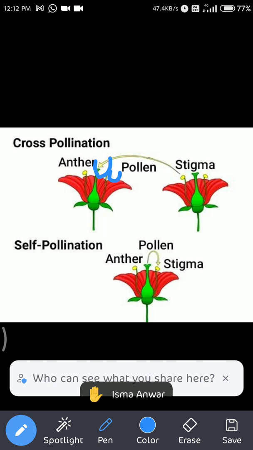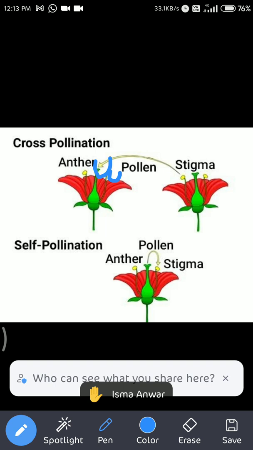But self means same. Usually nature handles this in the same flower. Self means the plant is the same. The flower can be different, but the plant should be the same in self pollination.